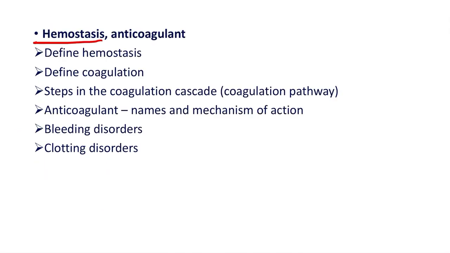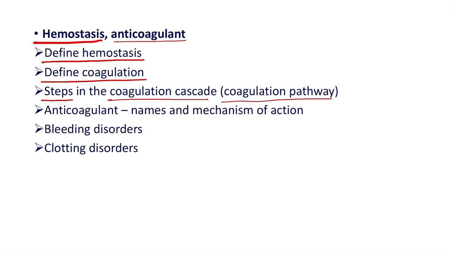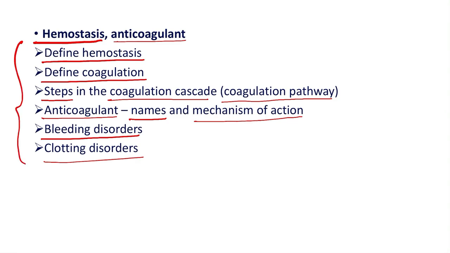Then hemostasis and anticoagulants. On this topic, a question can be asked as define hemostasis or define coagulation, describe the steps in the coagulation cascade, that is, describe the coagulation pathway. Then add a note on anticoagulants, enumerate the names and mechanism of each individual type of anticoagulant. Then add a note on bleeding disorder, clotting disorder. So these can be part of the long answer question on hemostasis.